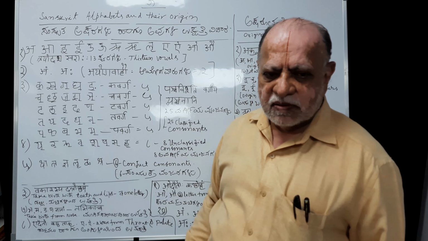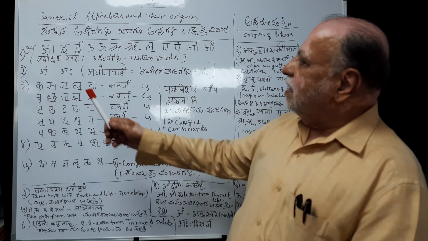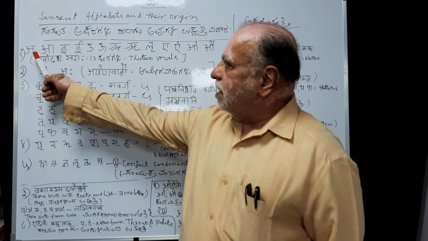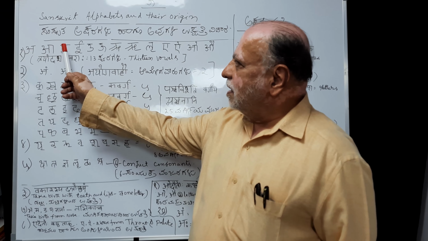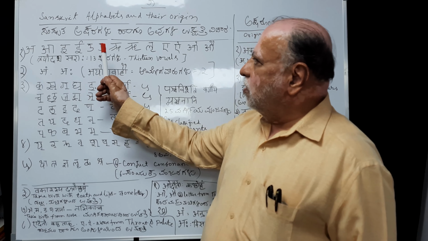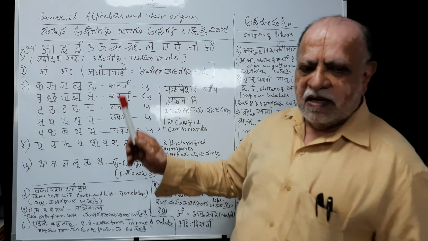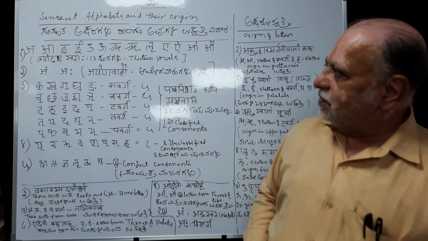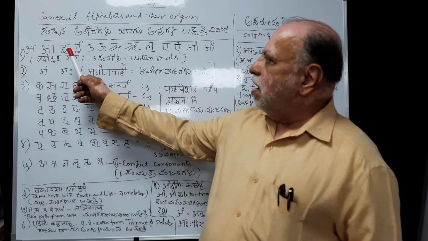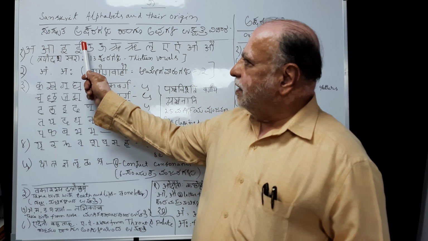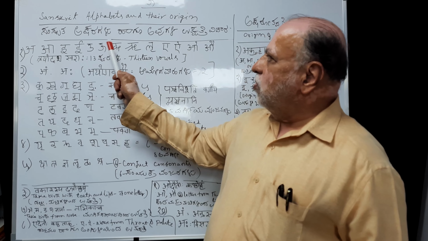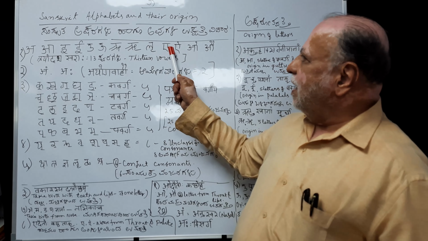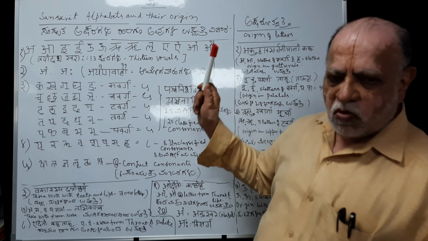Dirgha Swaras. So totally Hraswa Swaras are A, I, U, R, 5 Hraswa Swaras. Dirgha Swaras are A, I, U, R, A, I, O, Au.